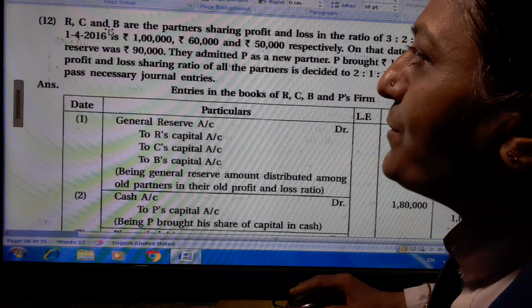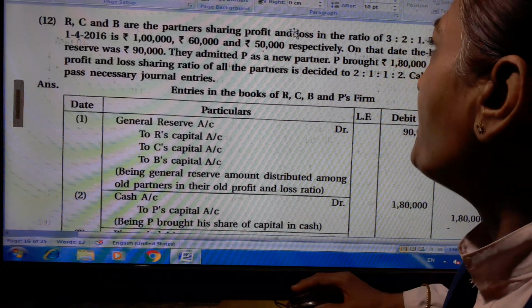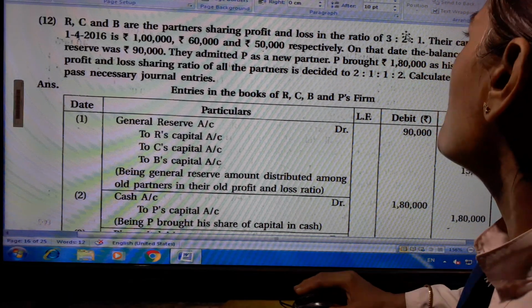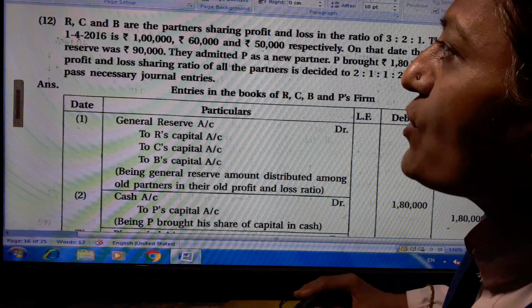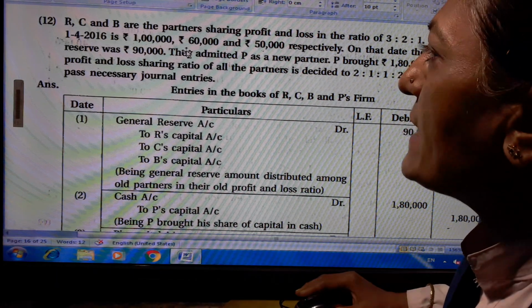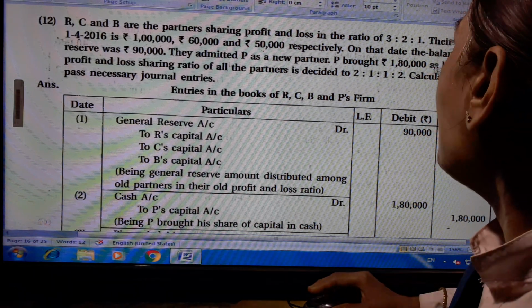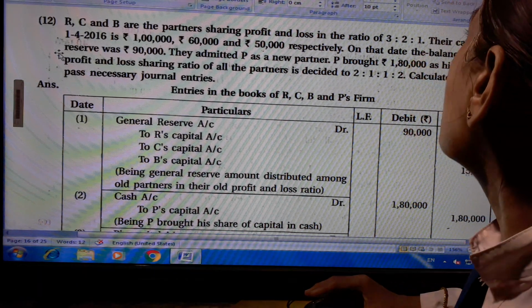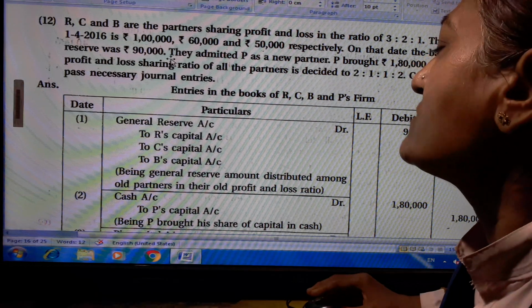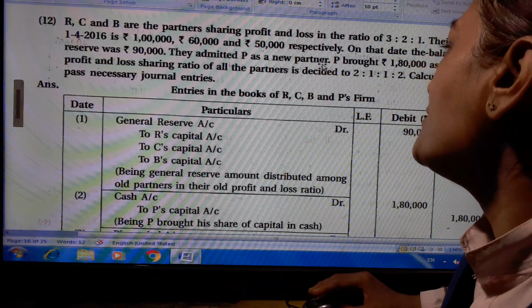Now question number 12. R, C and B are the partners sharing profit and loss in the ratio 3:2:1. Their capital as on 1/4/2016 is 1 lakh 60,000 and 50,000 respectively. On that date, the balance of general reserve in the balance sheet was 90,000. They admitted P as a new partner.